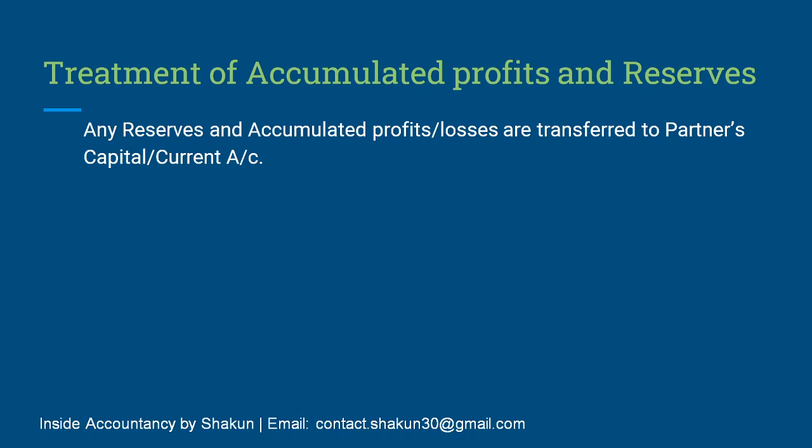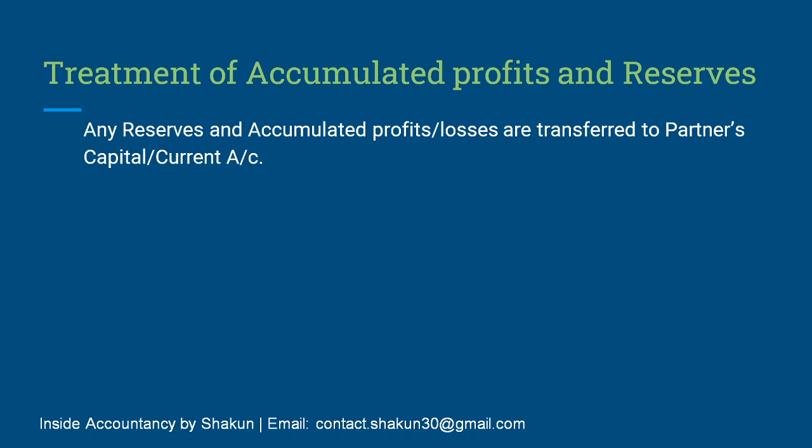Now this transfer is made in their old profit sharing ratio because these reserves or accumulated profits or undistributed profits and losses were present at the time of change in profit sharing ratio and they were earned before the reconstitution of the firm. So that is why they are always distributed in the old ratio. So what is the treatment of accumulated profits and reserves? All the accumulated profits and reserves have to be distributed between the partners in the old ratio. Since these are the old profits and losses, they must be distributed in the old ratio.